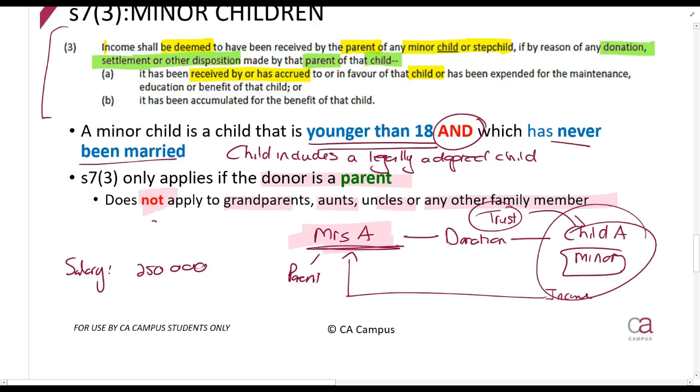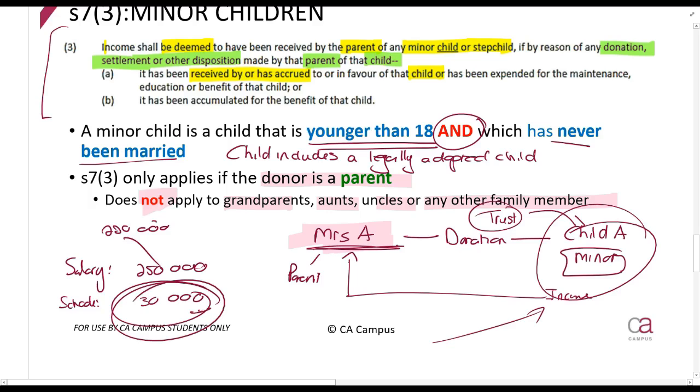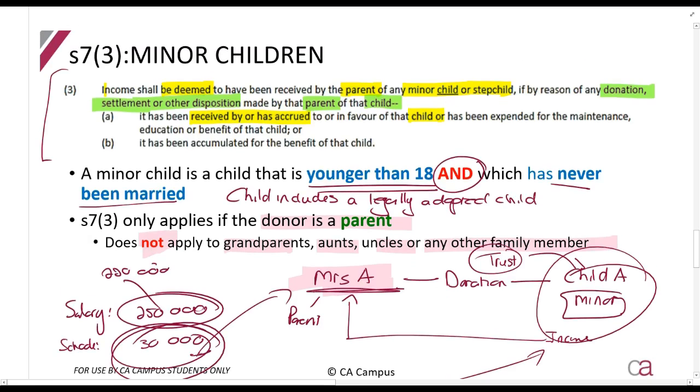And school fees are 30,000 rands. So what this means is she can't go and say my income is actually 220,000 rands and 30,000 rands of that goes to my child for school. That's what they're trying to say. You can't do it. Mrs. A will still be taxed on that 30,000 rands. She's the parent. So in other words, she'll be taxed on the full 250,000. It doesn't seem as clearly written as that, but that's what it means.